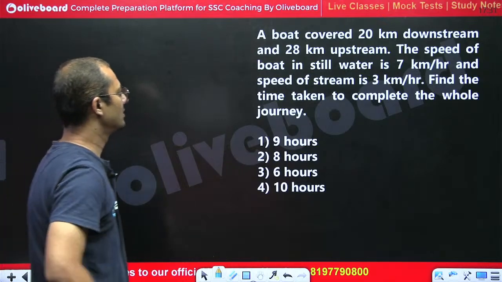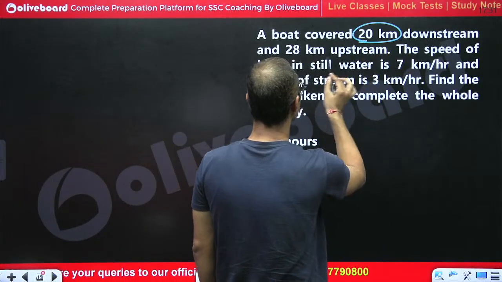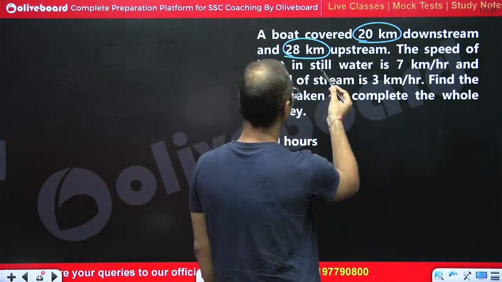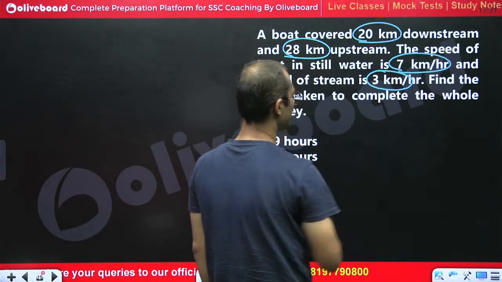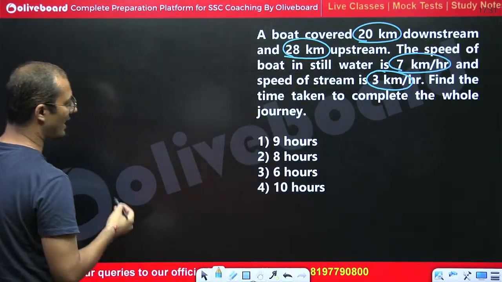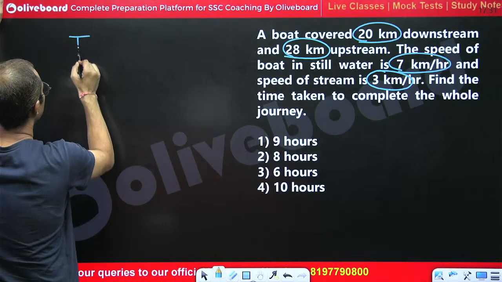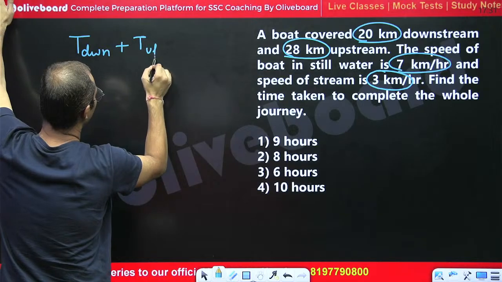Going towards downstream it covered 20 km and going upstream it covered 28. Here we are given the speed of boat in still water is 7 and the speed of water is 3. The question is asking what is the total time, so we have to calculate time for going down plus time for going up.